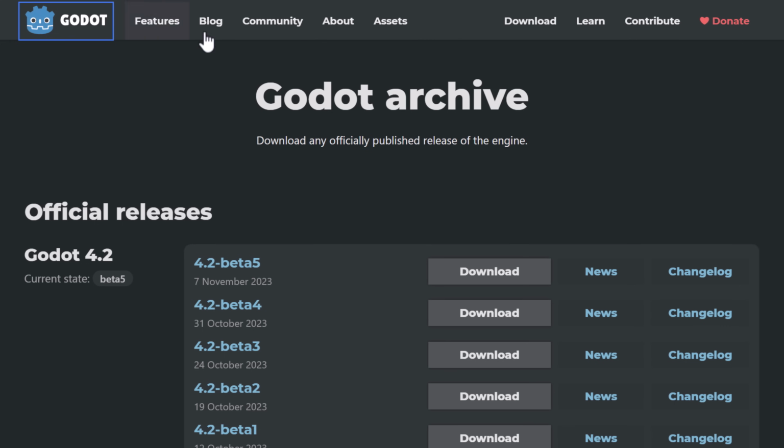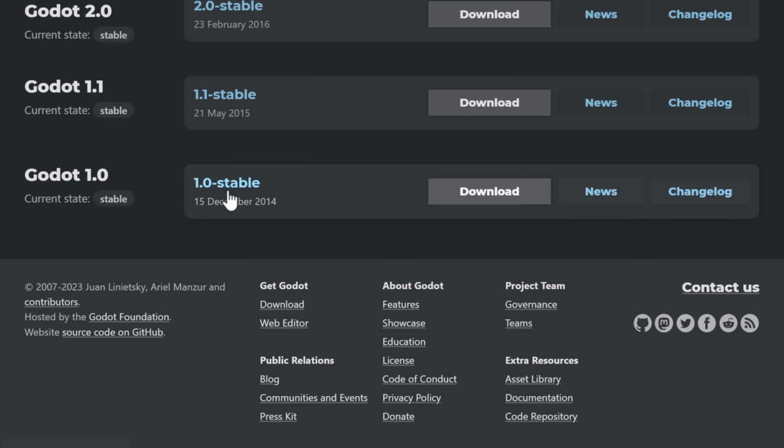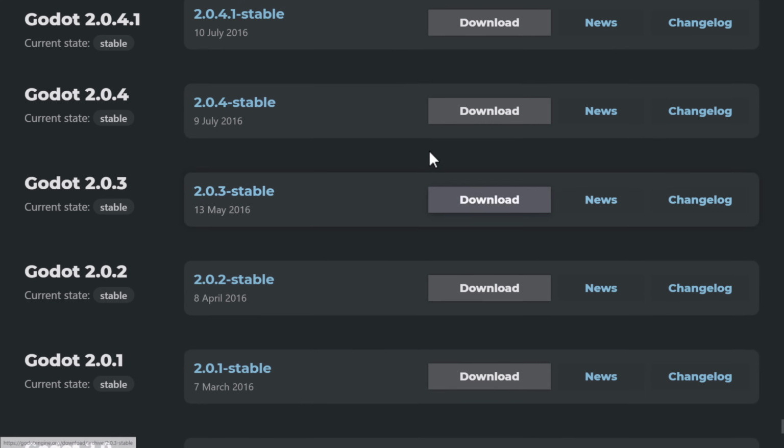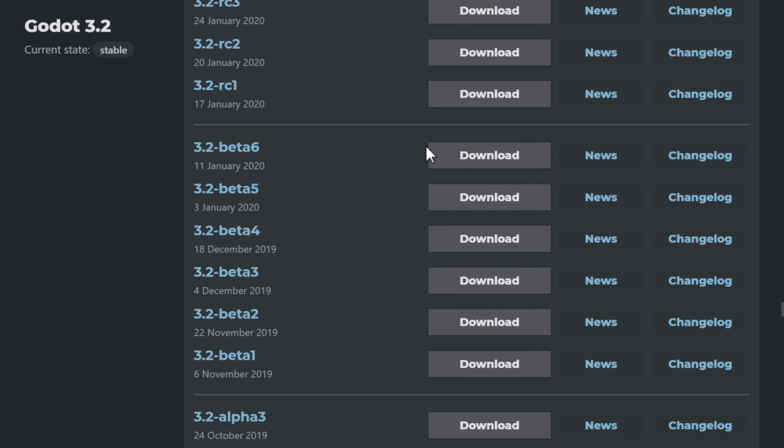Now, the interesting thing is, on the downloads page, you can actually go to the archives, and that's what we're going to do today. We're going to look at a bunch of the key milestone releases in Godot's history. So you can go all the way from the Godot 4.2 beta that exists right now, all the way down to Godot 1.0, released back in December 2014. Although, ironically, this one doesn't work. So I actually had to grab the 1.0 release from a different source. But all of the various different versions that were released are available in the archive.